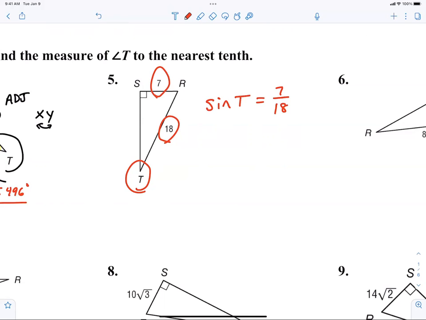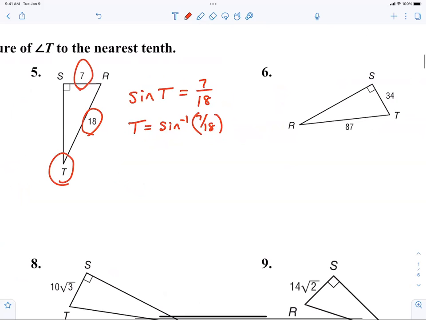And then after you write that, I just want for a couple more times, just so you can put it in your brain, I want you to tell me that T is equal to what? Right, inverse sine of 7/18. All right, and then what's that? And everybody's got to type it in the calculator. 22.885 degrees.